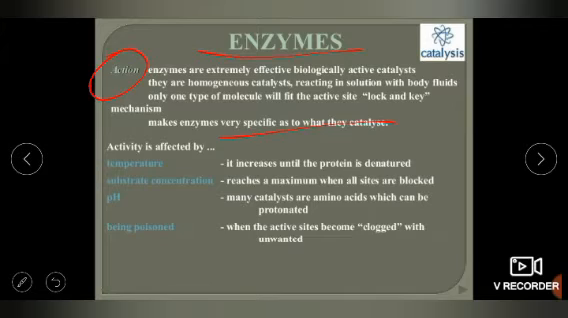So activity is affected by temperature. It increases until the protein is denatured. Substrate concentration: it reaches a maximum when all sites are blocked. pH: many catalysts are amino acids which can be affected. Enzymes can also be poisoned when the active site becomes clogged with unwanted molecules. So a question can come: write a short note on enzyme catalysts and how their activity is affected.